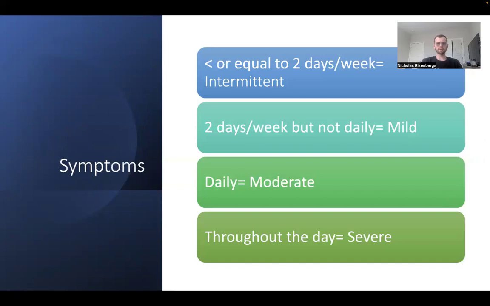So with the symptoms portion, if you have less than or equal to 2 days with symptoms a week, that would be intermittent. So more than 2 days a week, but not daily, would be mild symptoms. Daily would be moderate symptoms. And throughout the day, every day, that's severe symptoms.